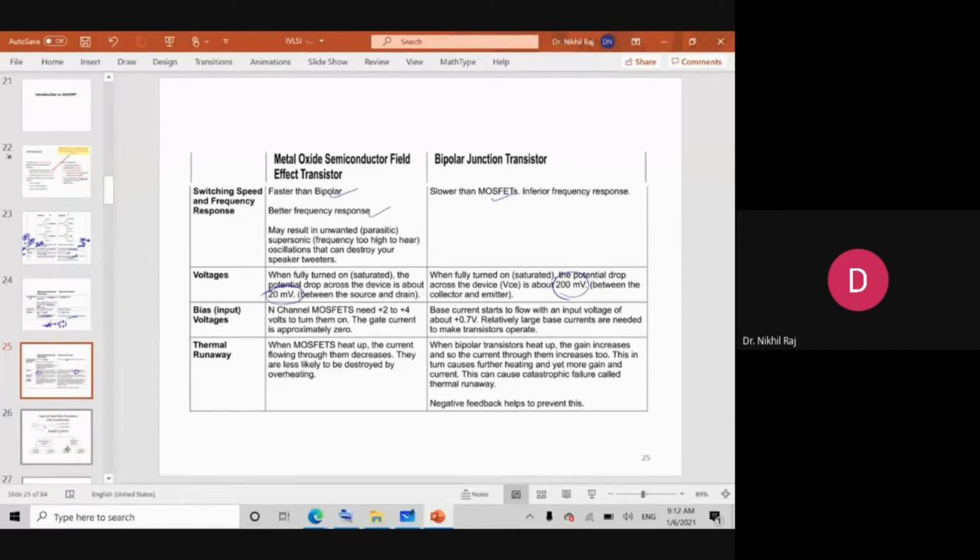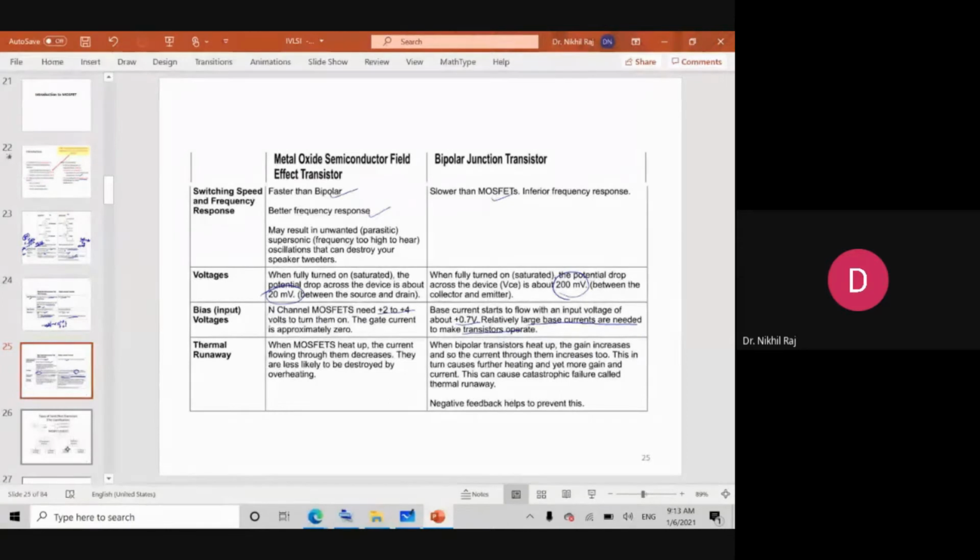Then coming to the bias input voltage, the N channel MOSFET needs a voltage only up to the value which can cross the threshold, so 2 to 4 volts to turn on, whereas a BJT needs an input voltage of 0.7 volts, relatively low, but it needs a large biasing current for the transistor to operate, because it is a current controlled device.